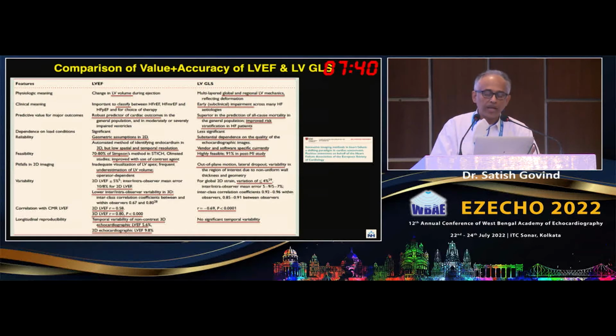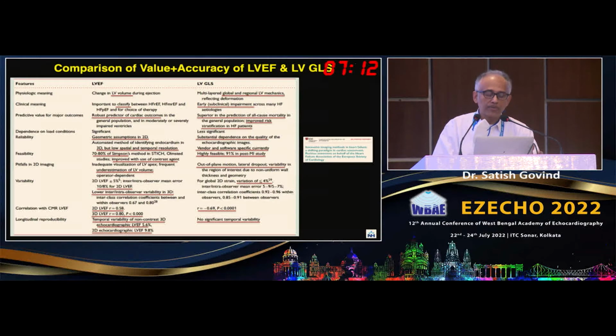In terms of reliability, we have this problem which we already discussed, geometric assumptions in the LVEF, and then here the image quality. But I think both are image quality dependent. The better the image quality, the more robust will be the parameters. And then for EF, when you add 3D, it becomes slightly better. That has its own problem. And GLS has been pointed out by the various speakers on strain yesterday. The vendor and software space is very important to mention.